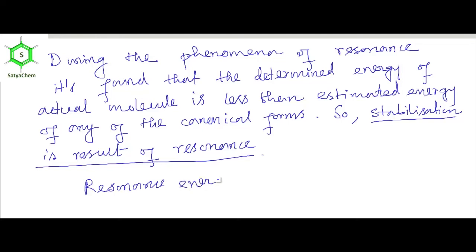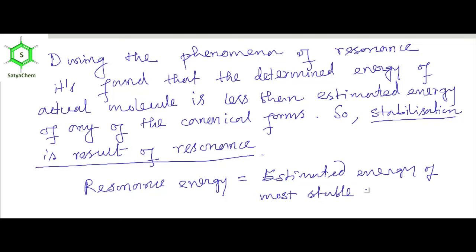Now resonance energy, because the molecule gets stabilized by resonance, is the estimated energy of the most stable canonical form minus the determined energy of the actual molecule.